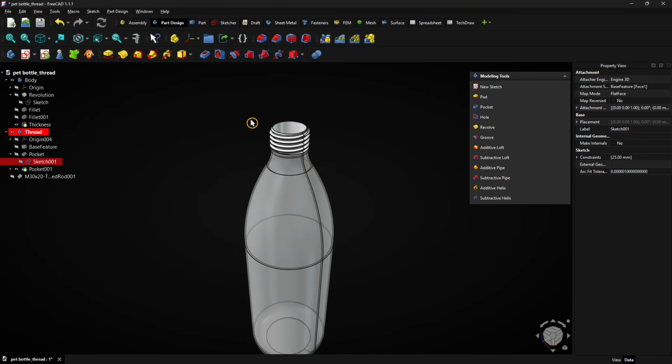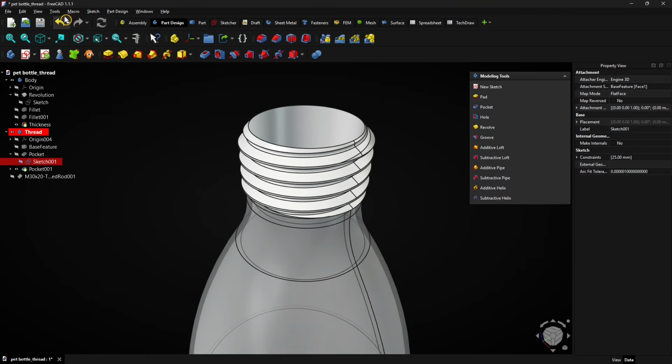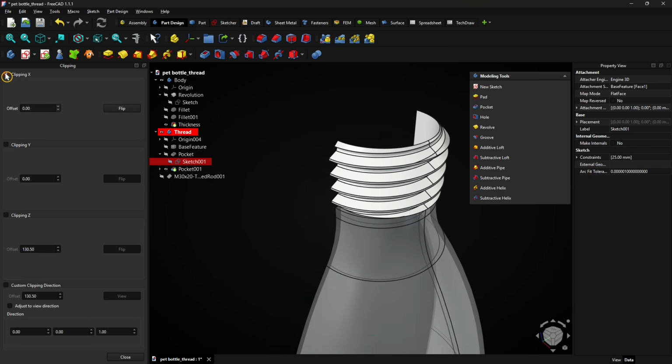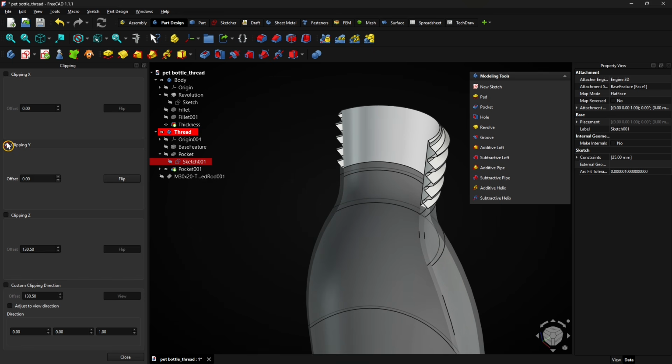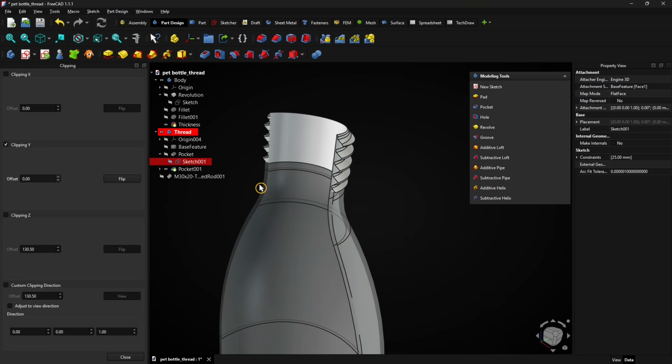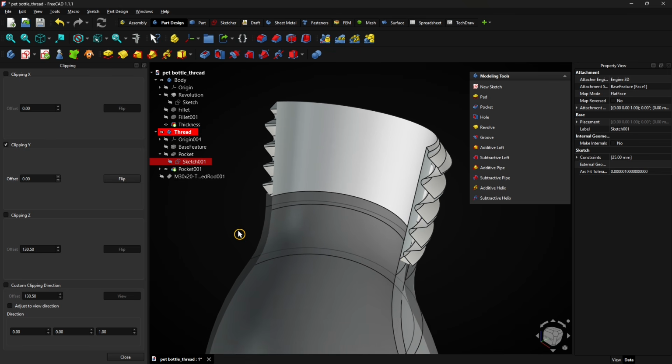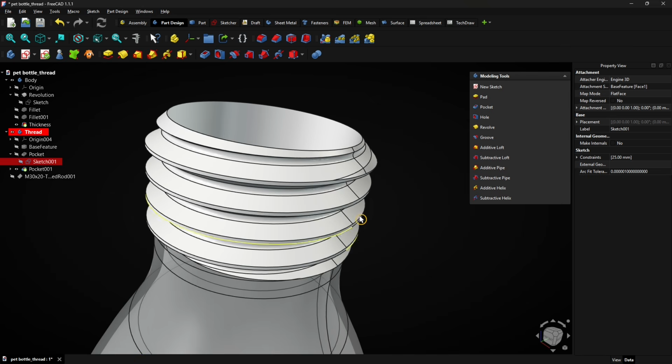To create a temporary section view, click on the View tab and select Clipping View. Select Clipping Y to cut the view. And you see the bottleneck is perfectly aligned with the threaded rod. Click on Close to exit the section view.